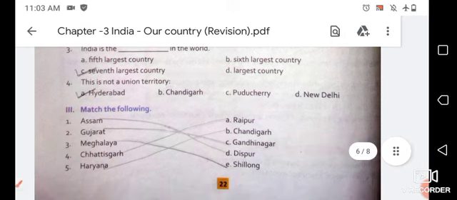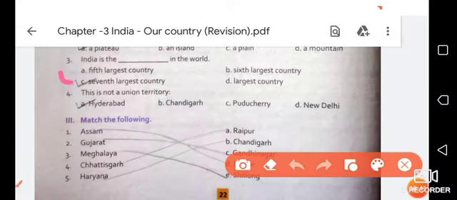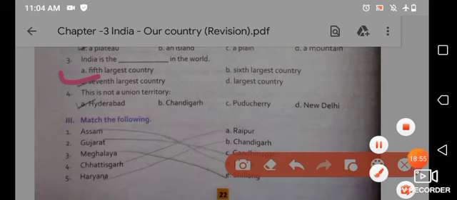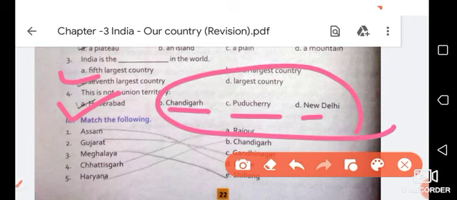Okay, third one is India is the dash in the world. So India is the seventh largest country. Okay, it is the seventh largest country in the world. So you have to tick on option number C. Okay, you have to tick on option C. Fourth one is this is not a union territory. So out of these three, you have to choose the correct one. So correct one is Hyderabad, because Hyderabad is not a union territory. But if you talk about Chandigarh, Puducherry, New Delhi, these all are union territories.